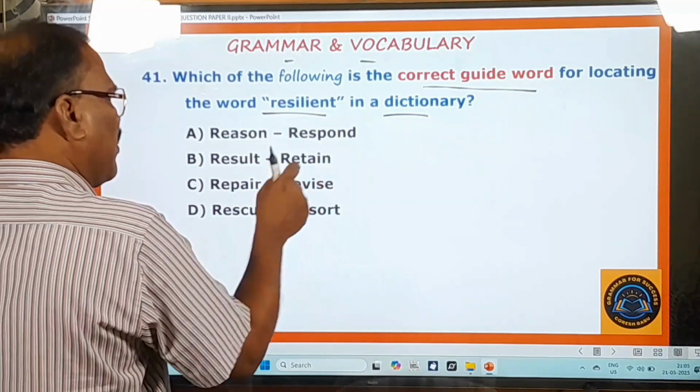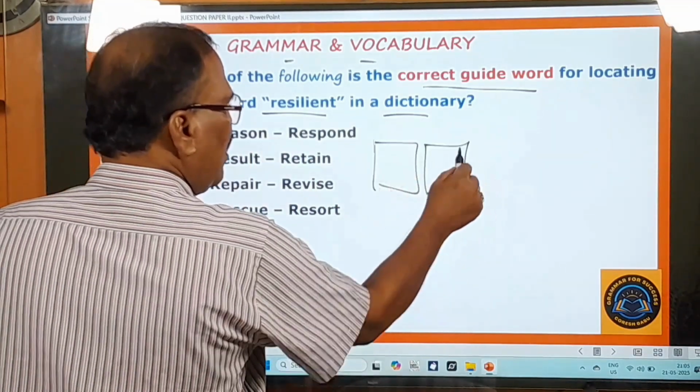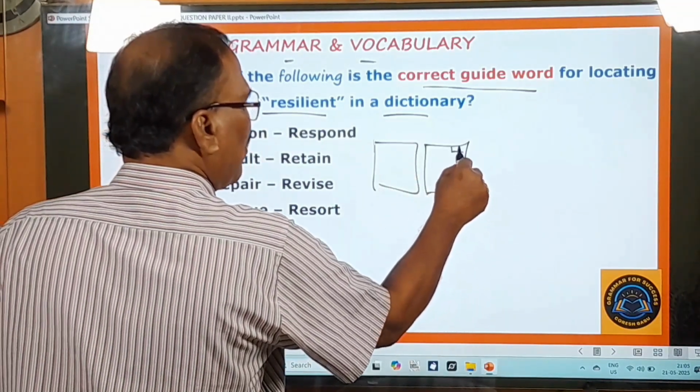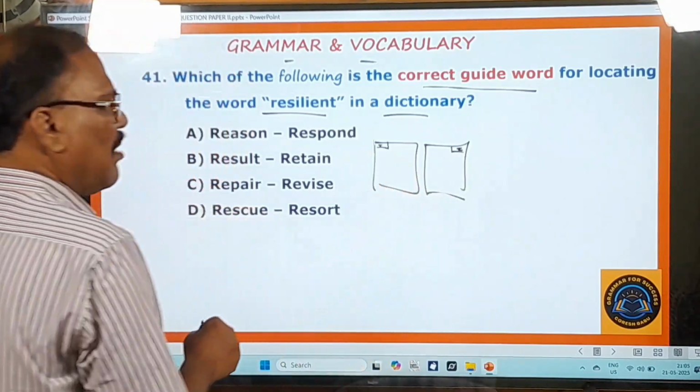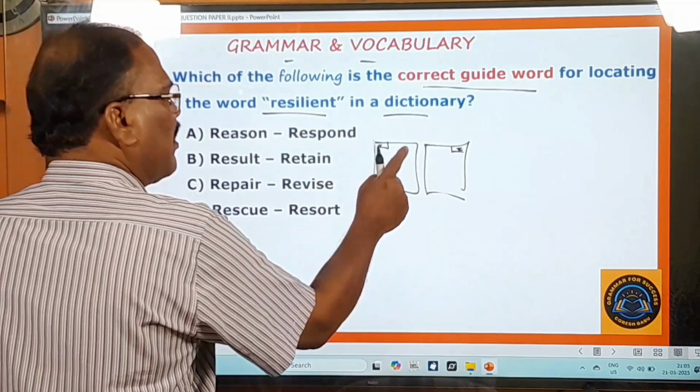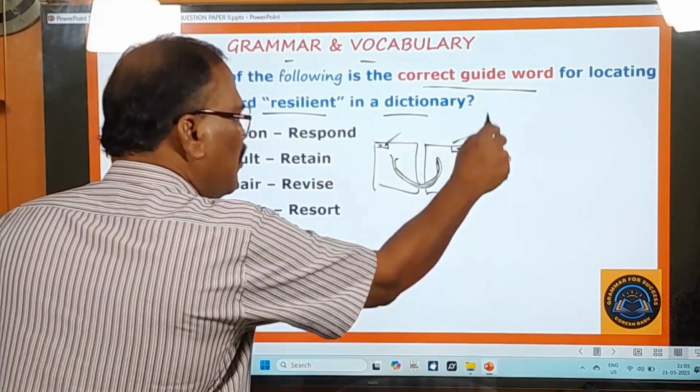Please check, these are the guide words in the dictionary. Guide word means, in the dictionary, on the top right hand corner there will be a guide word, and on the left hand top corner you can find a guide word. So the words in these two pages will fall between these two guide words.